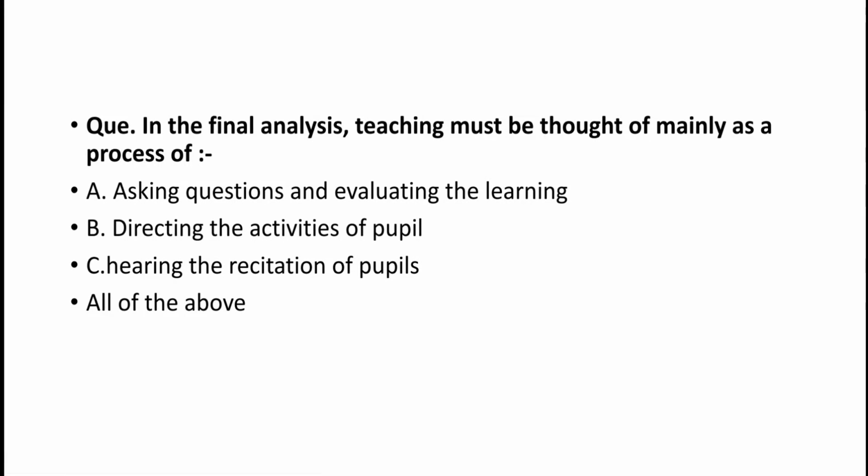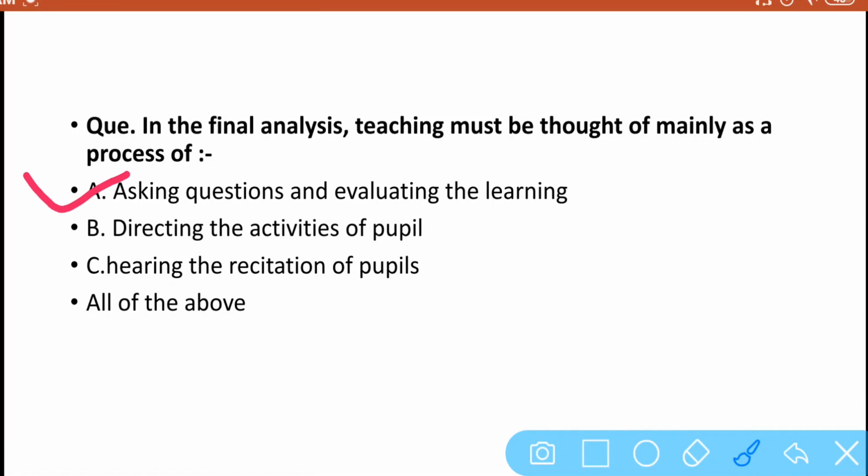The answer of this question is asking the question and evaluating the learning. How to analyze the performance of a student, that is, whether he understands the thing that the teacher teaches or not. It can be evaluated only by asking questions and evaluating the learning performance of the student.